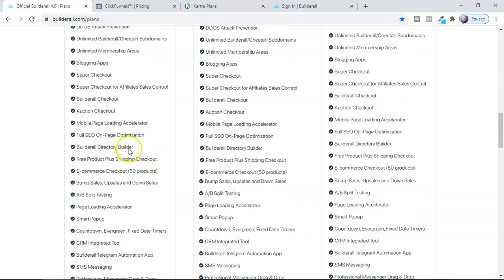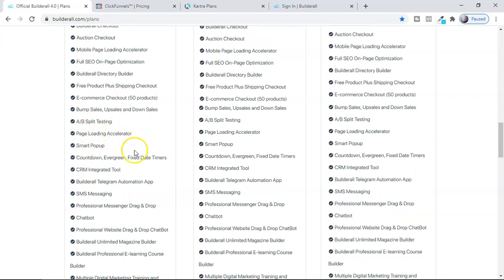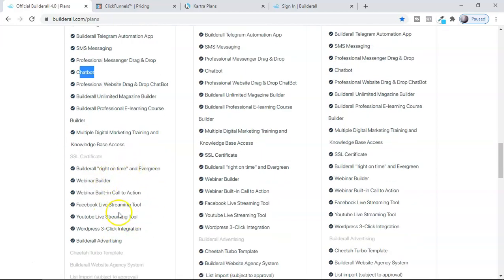You can grab this software, and so many different things like A/B testing are there, and a page loading accelerator, which is really important. You can also create a chatbot now. These are all given here, guys, so you can check all these things in your own time.